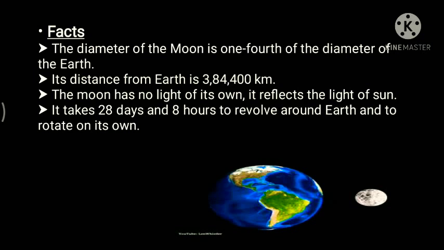And guys, it takes about 28 days and 8 hours to revolve around Earth, and the same time to rotate on its own axis too. So as a result, we get to see only one side of the Moon.